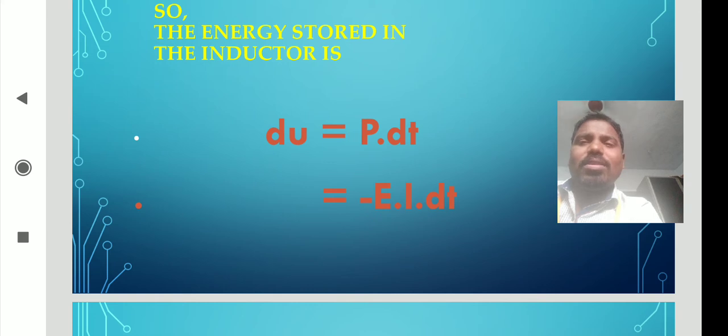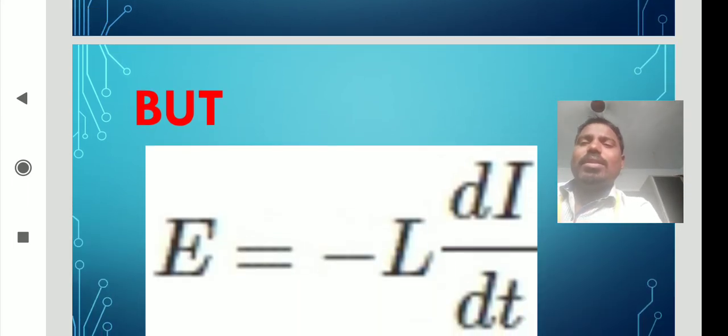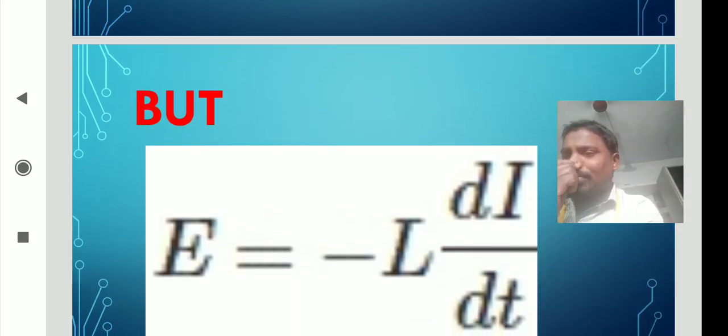So replace the values of P here, then you will get minus E dot I dot dt. But what is the induced EMF value? That is E equal to minus L di by dt.